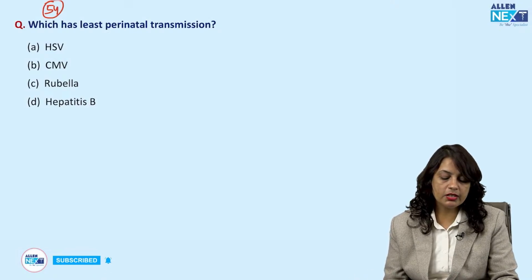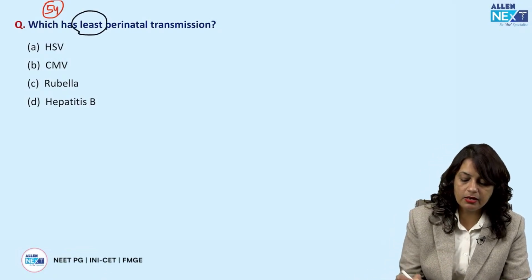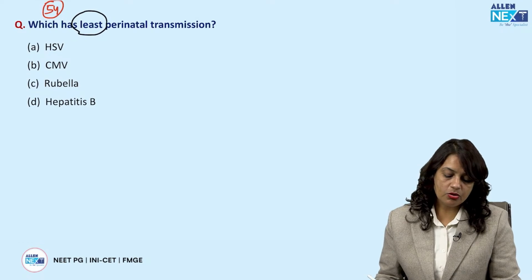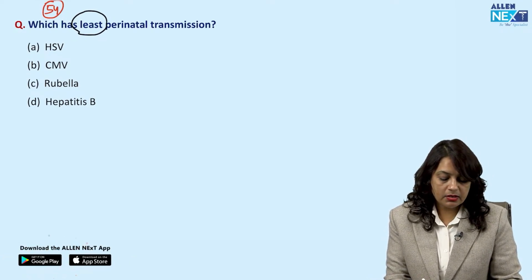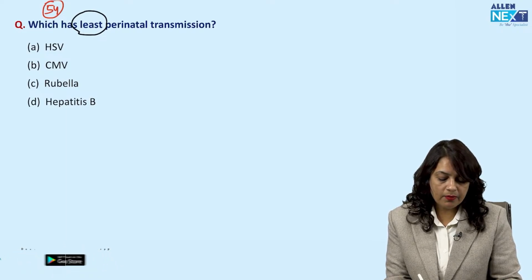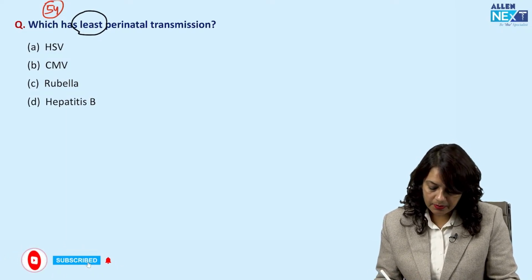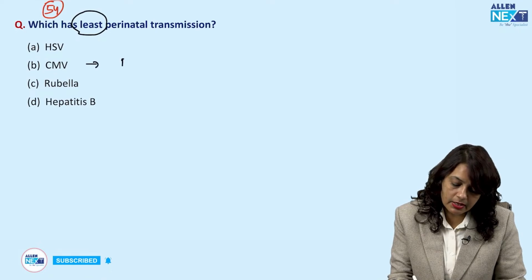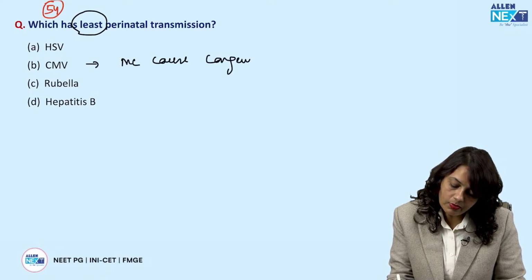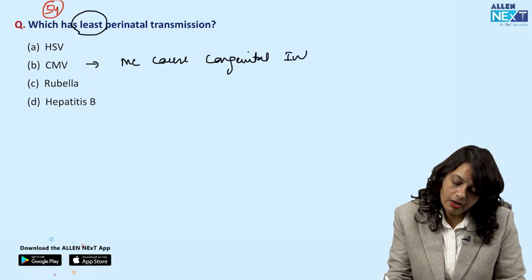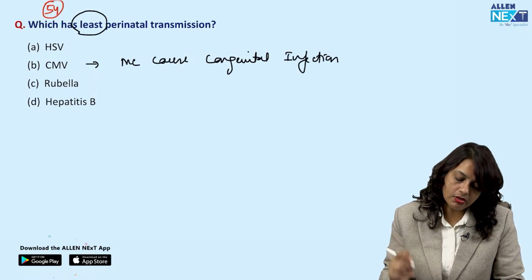Now the next question is, which has the least perinatal transmission? Herpes simplex virus, cytomegalovirus, rubella, and hepatitis B. Cytomegalovirus is the most common cause of congenital infection.